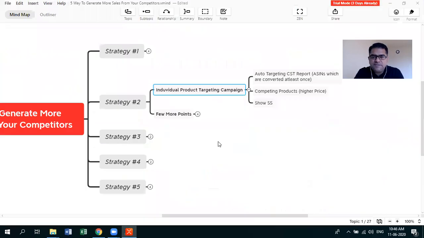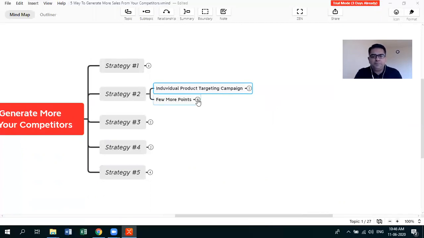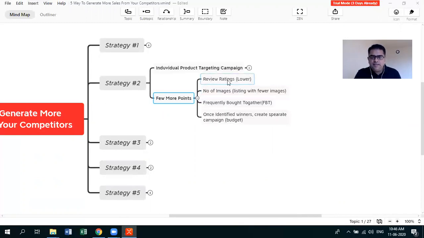This campaign specifically targets competitors who are higher priced than your product, so that people are more inclined to buy your product. This is one way of generating more sales. Very few people are doing this kind of campaign. You can also do this for products with lower review ratings.